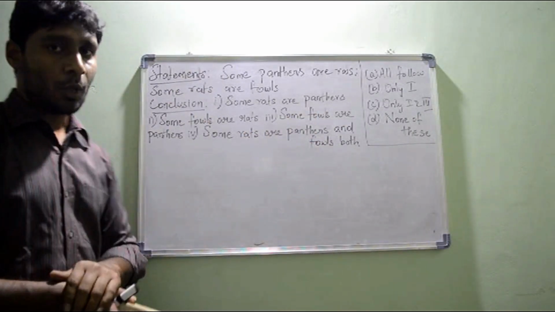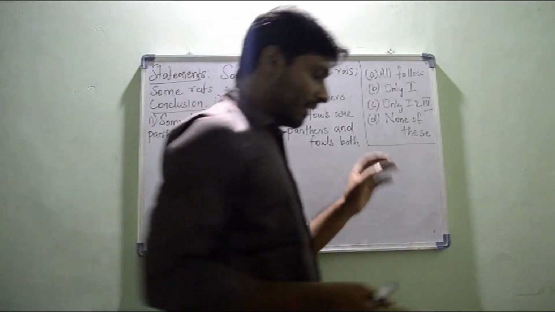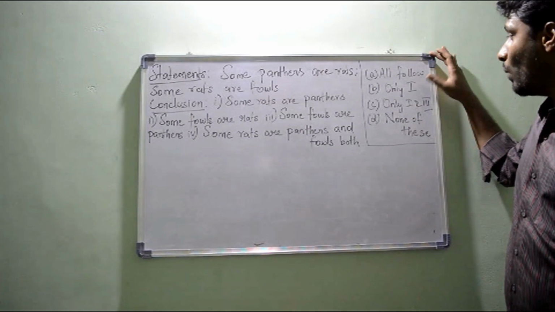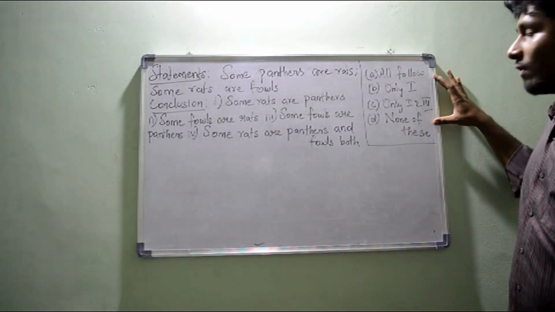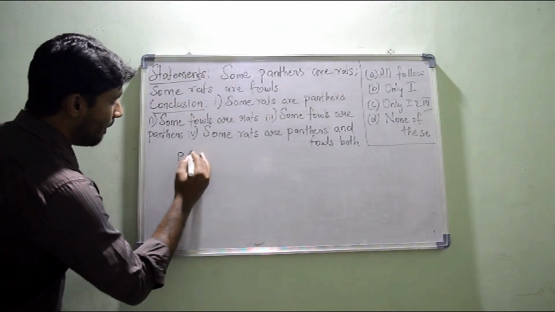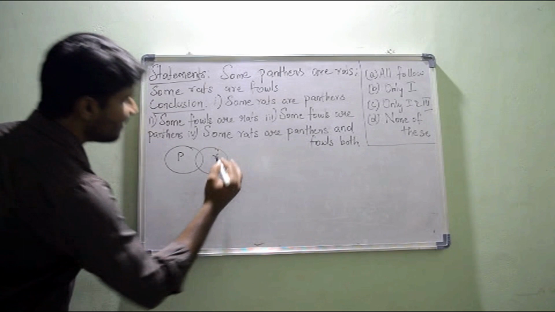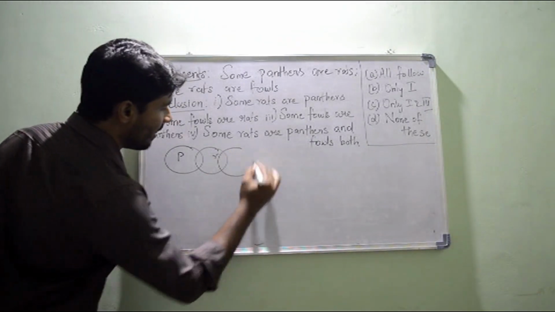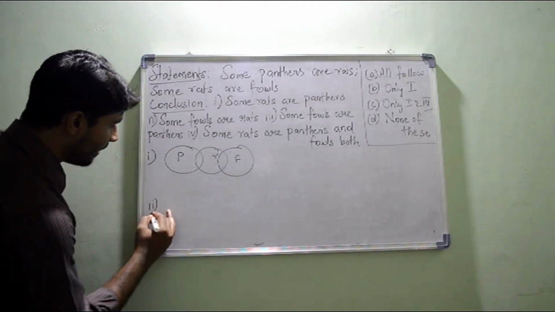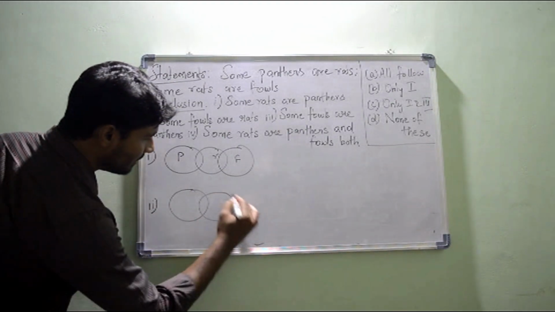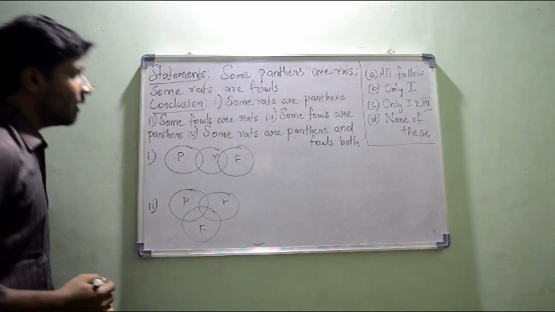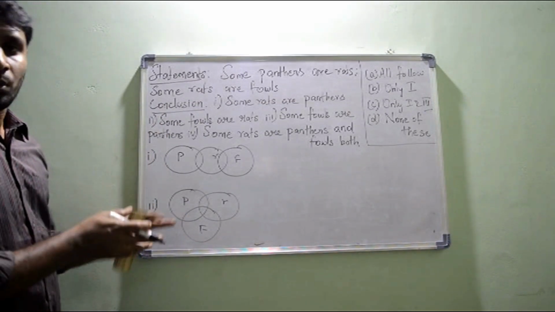Again, check the options. The options here are very manipulated. They are not very strategic ones. Here the options are: A, all follow; B, only one; only 1 and 3; and none of these. And we can go for the diagram straight away. Some panthers are rats. Again, some rats are fowls. My first possible diagram is this, and for the second possible diagram, I can draw three circles like this, simply because we have seen this model before itself, because for some and some we can get only two diagrams.